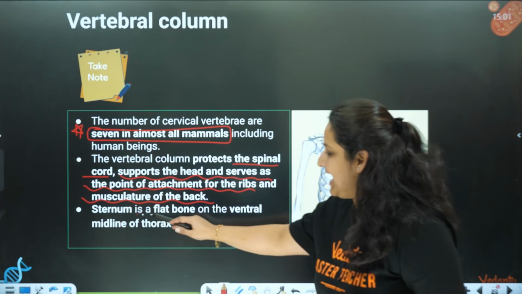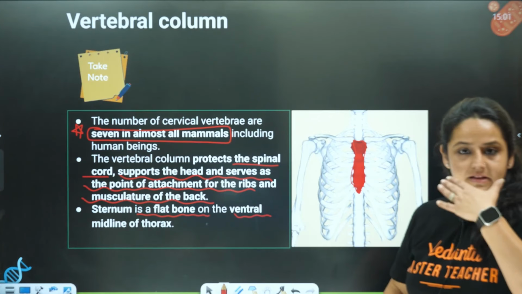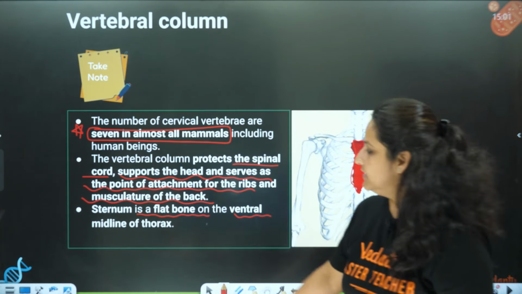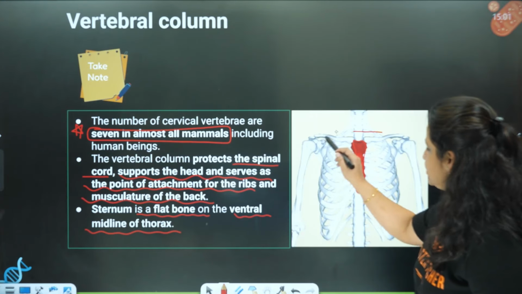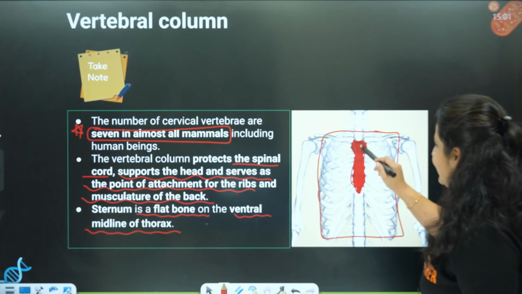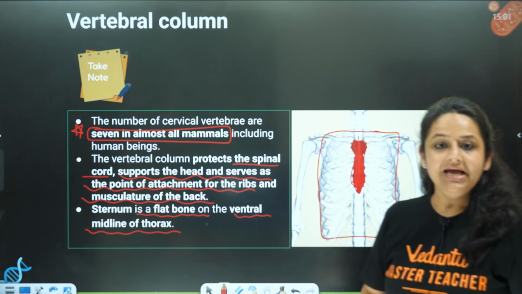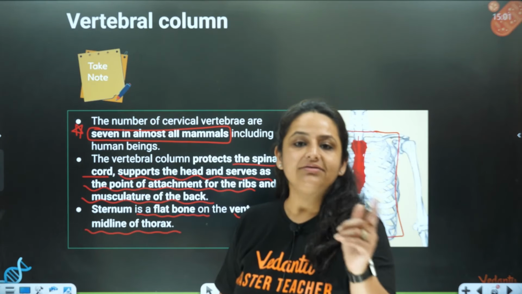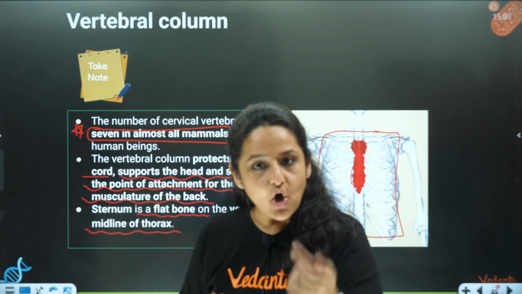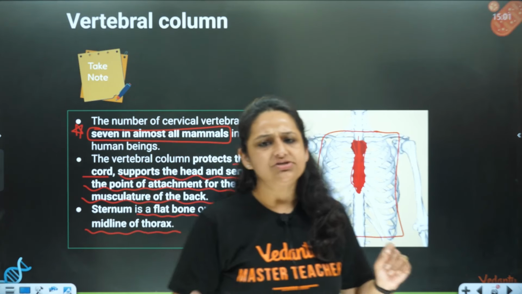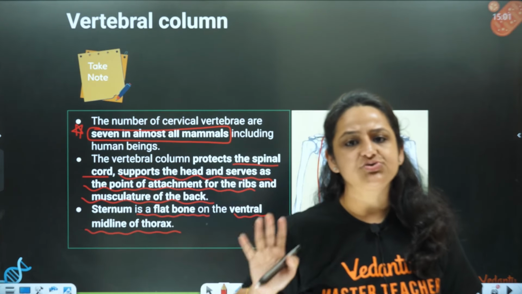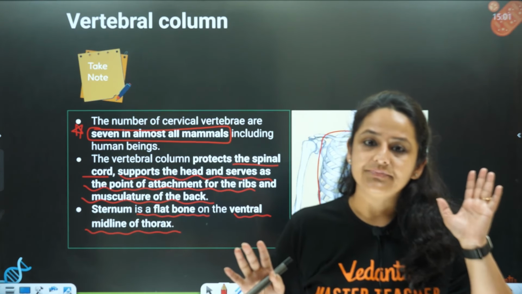The sternum is a flat bone on the ventral side, in the front, in the midline of the thorax. So this whole region is called the thorax portion. It is present in the middle. It is to the sternum that the ribs are directly or indirectly attached. Clear? So sternum, single bone. We are just going to count the number, that is single.